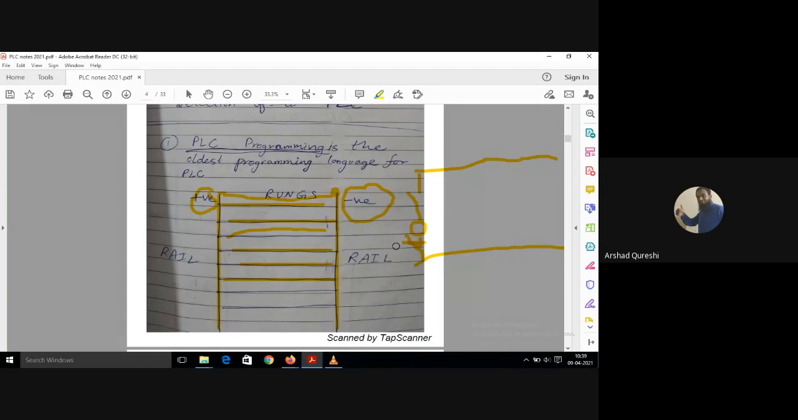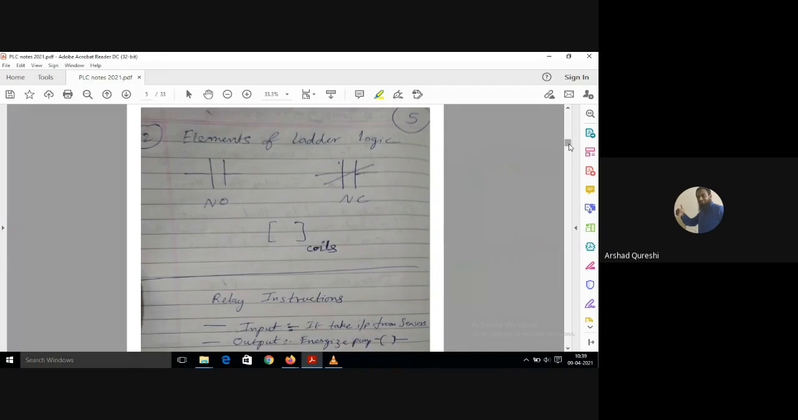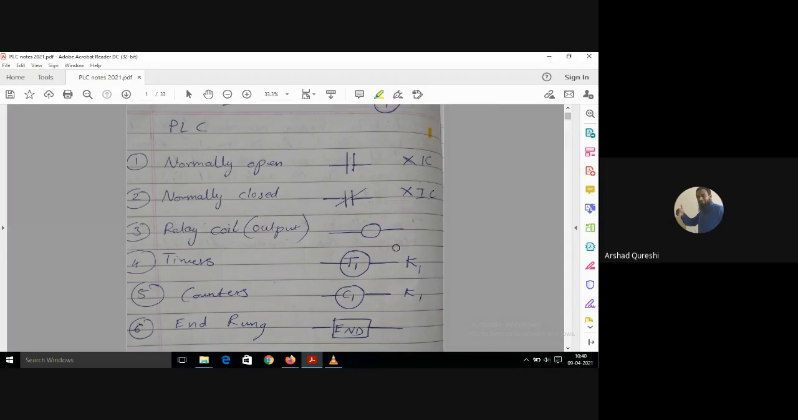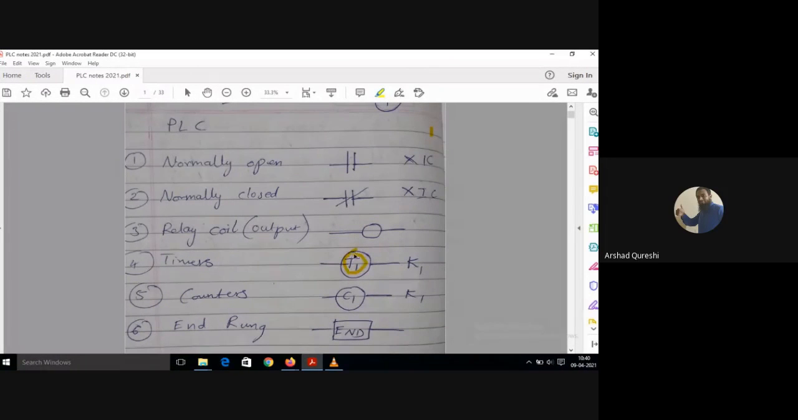So let us see that. What are the elements of ladder logic? A normally open contact, a normally closed contact, and the coils which are denoted like this. This is your normally open contact, normally closed contact. Relays are denoted like this. Timers are denoted like this: a circle with T1 written inside or outside. There is no such problem with that. A circle will denote timer T1.